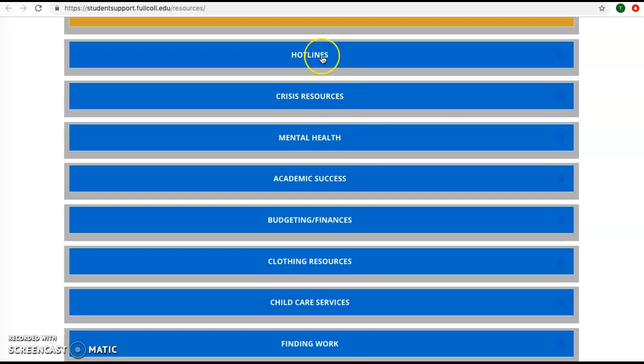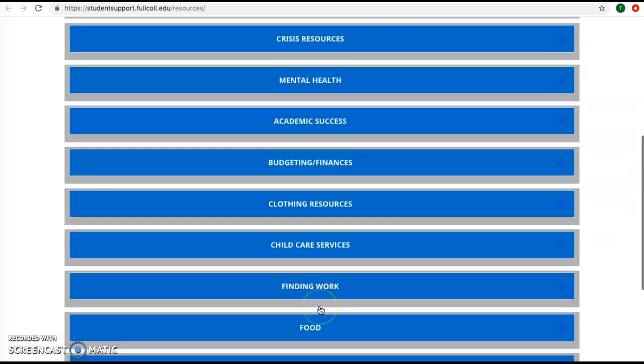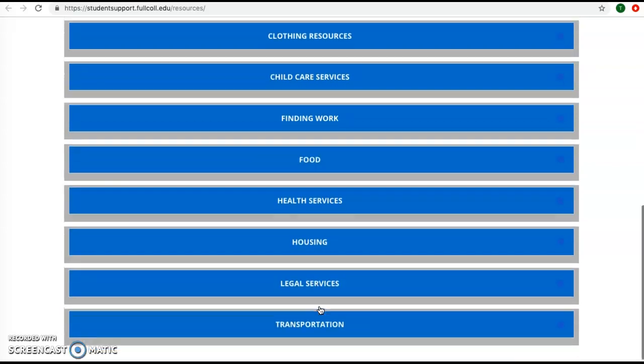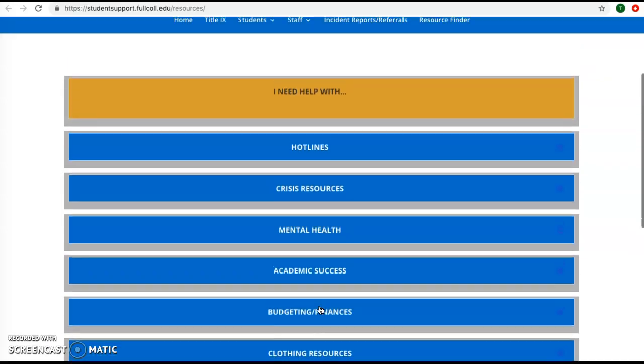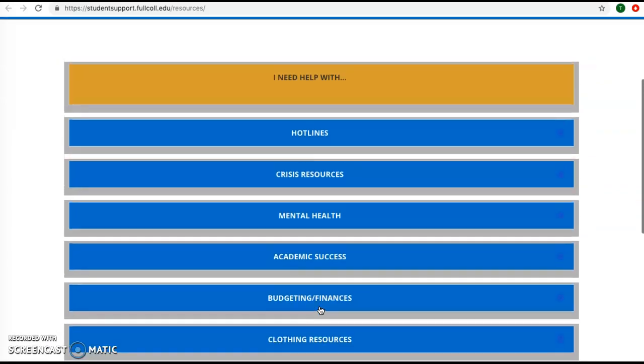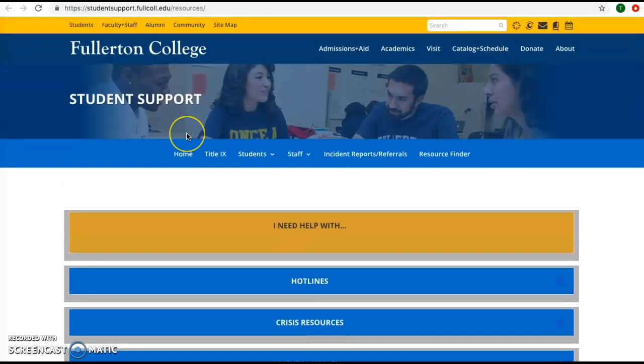So as you can see, there's hotlines, crisis resources, mental health, academic success. Now those academic success resources, again, we already provide for those. These others here also impact your success in your school. Clothing resources, childcare, finding work, food, health services, housing, legal services, transportation. These are all these other categories of support that we have for our students.